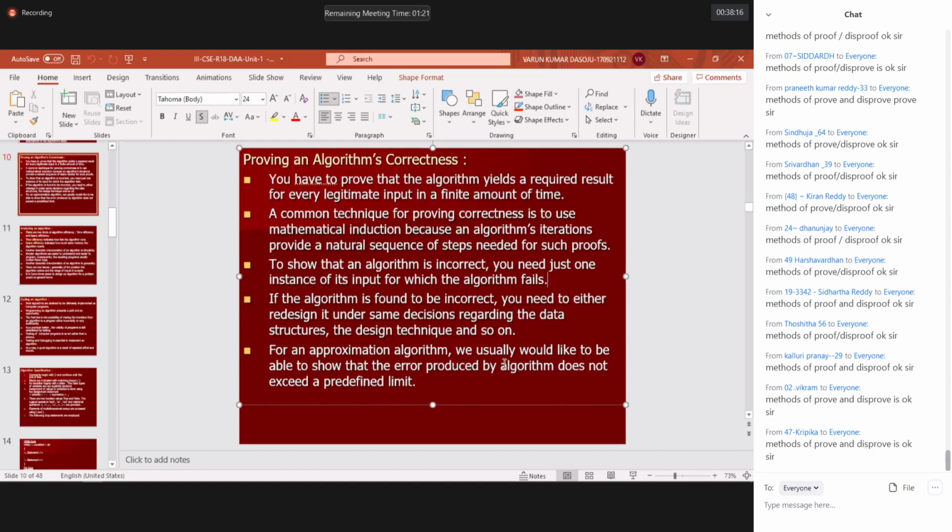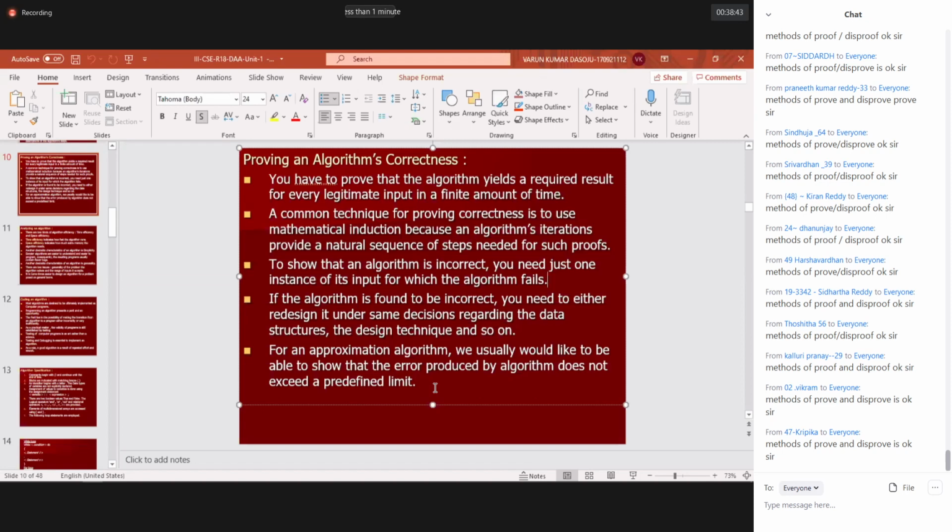For an approximation algorithm, we usually would like to show that the error produced by the algorithm does not exceed a predefined limit. The error value will be very small, a negligible value, for example 10 power minus 12, that is 0.000 with many zeros before the one.